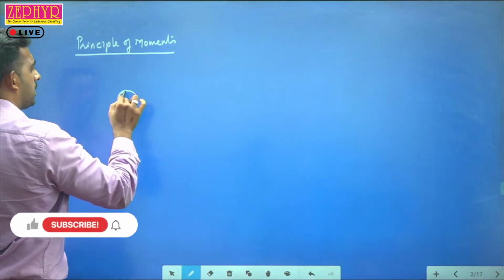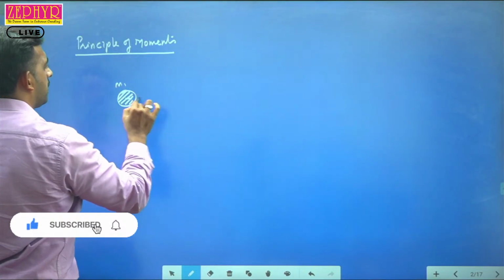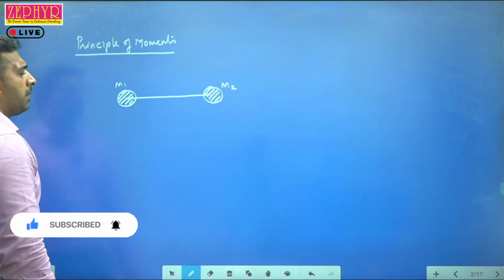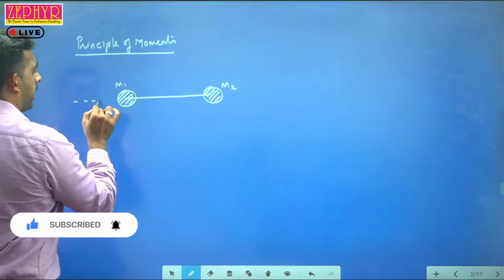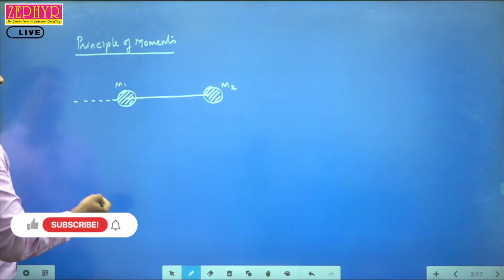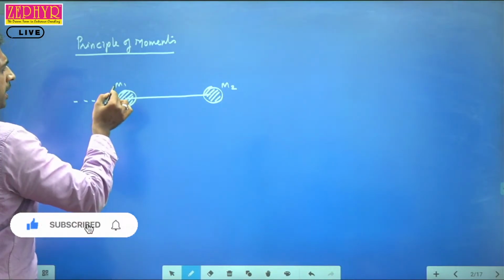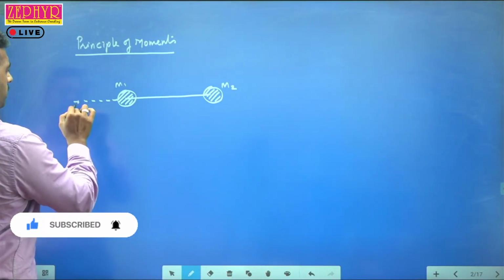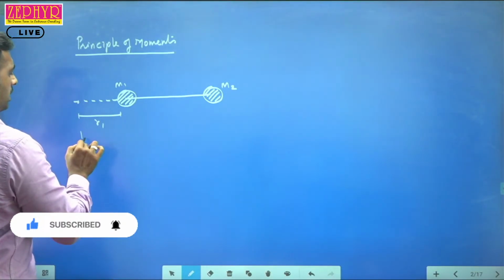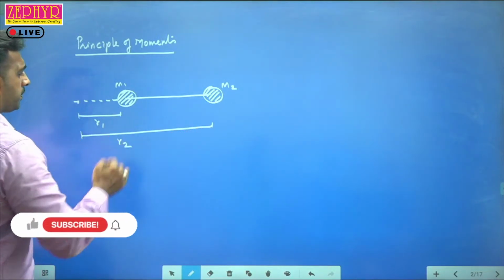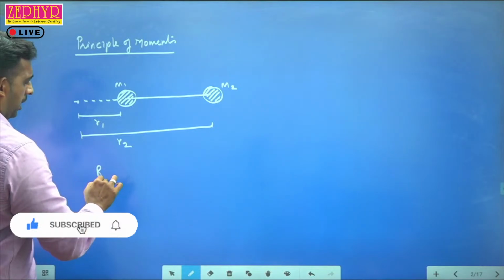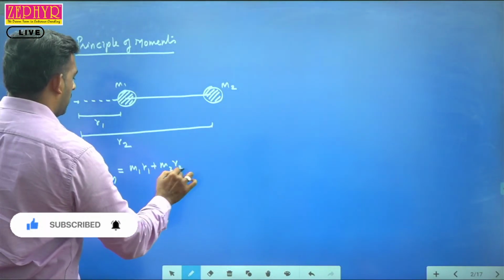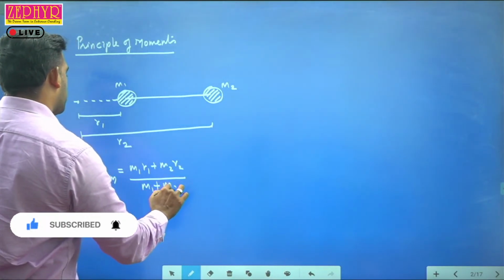We will consider two masses, let them be m1 and m2. We know how to calculate the center of mass. We consider an origin in such a way that the distance of mass m1 from the origin is r1, and the distance to m2 is r2. So, the center of mass position RCM will be equal to m1 r1 plus m2 r2 divided by m1 plus m2. This is what we have discussed already.